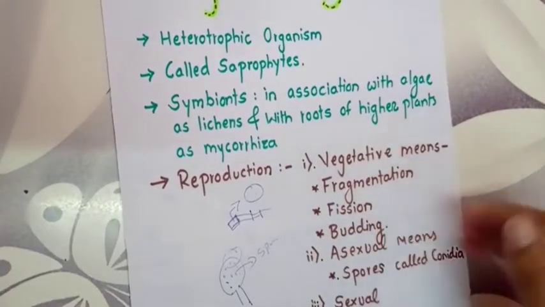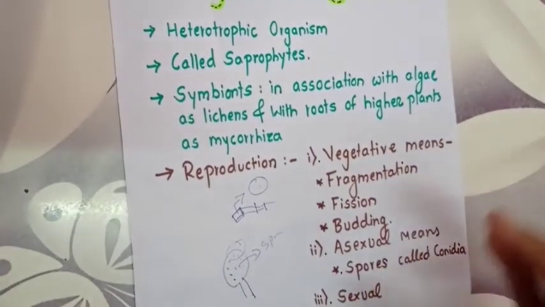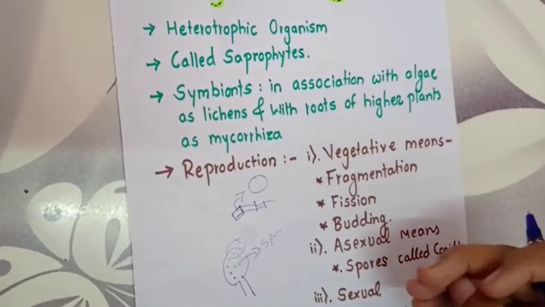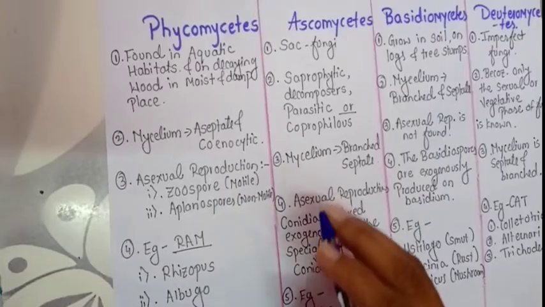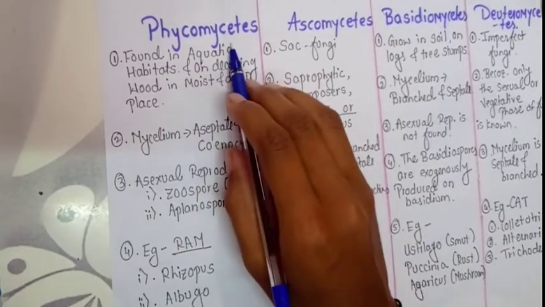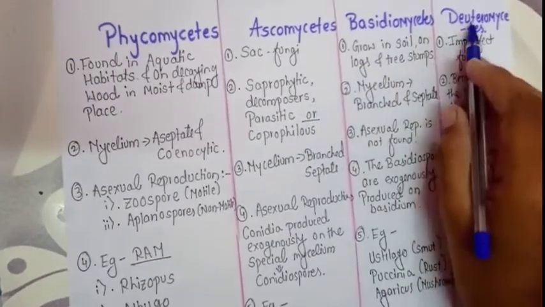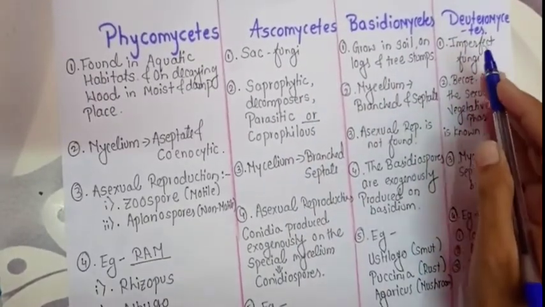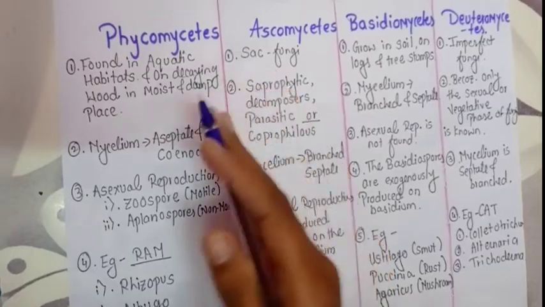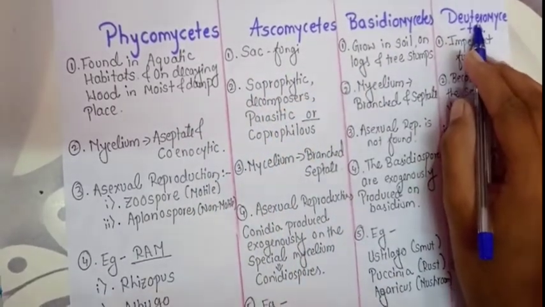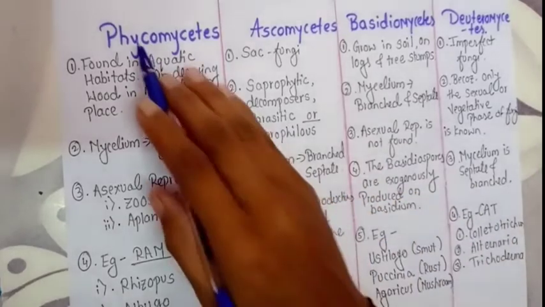Now, let's move in detail to the classification of the kingdom fungi into 4 different types. That is Phycomycetes, Ascomycetes, Basidiomycetes and Deuteromycetes. Here I have tried to have a comparative study of all these 4 classes of the kingdom fungi.